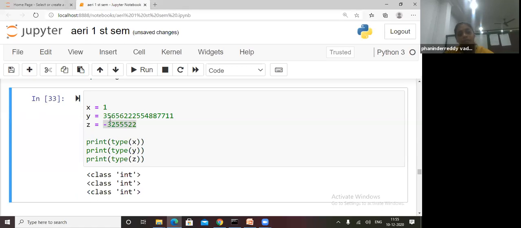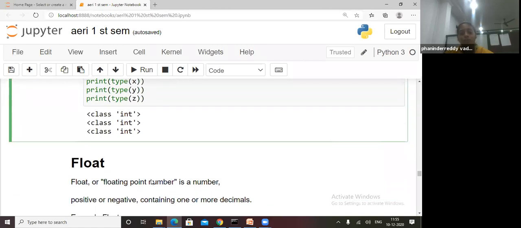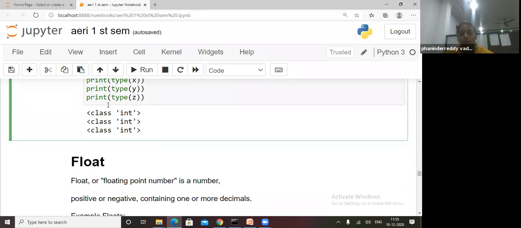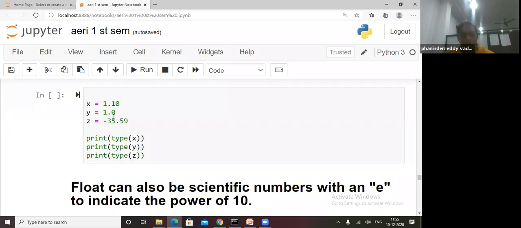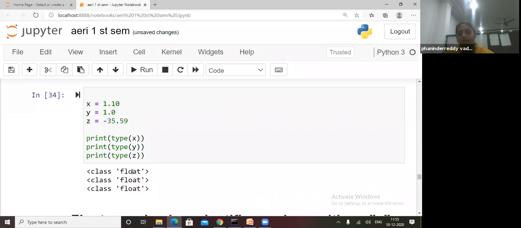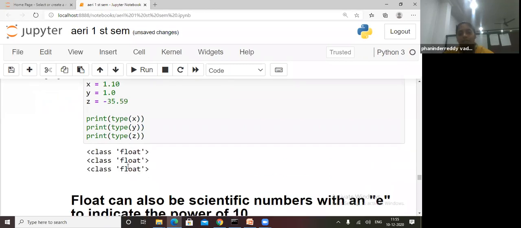This will be class integer, any maximum integer value, and any negative numbers also. For floating values like this, you get 1.0, and negative also, you will get it as a float.